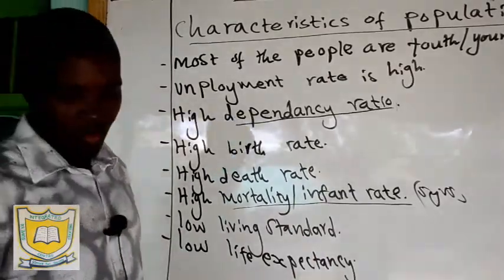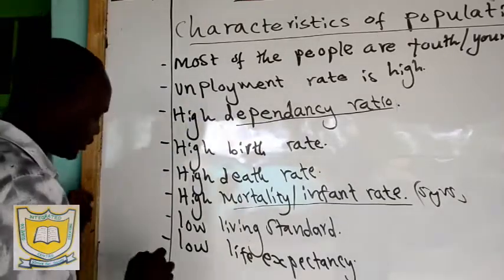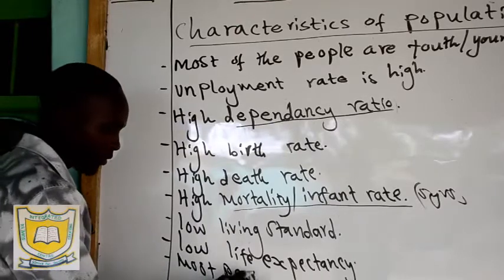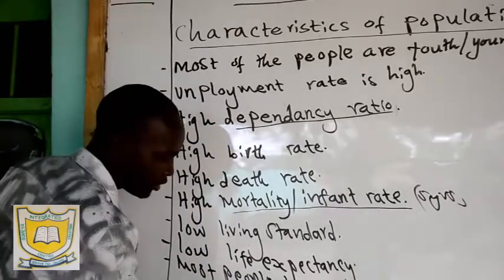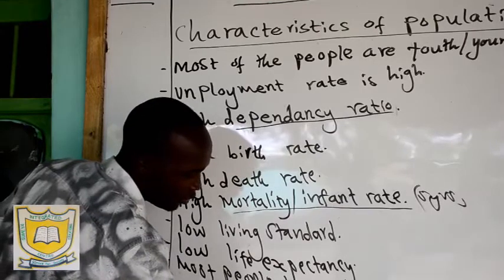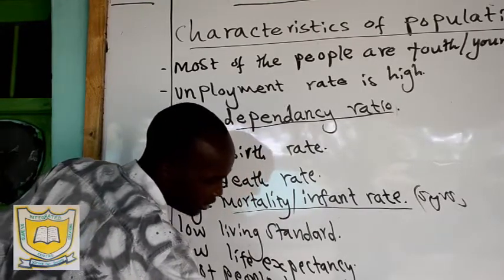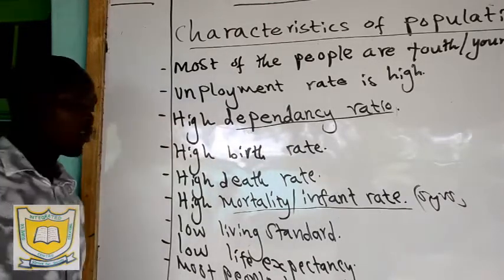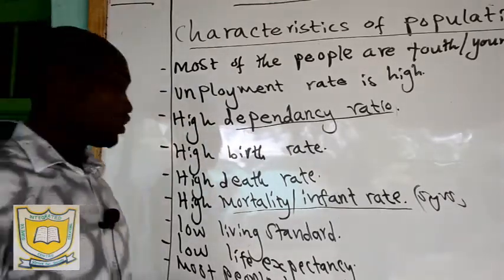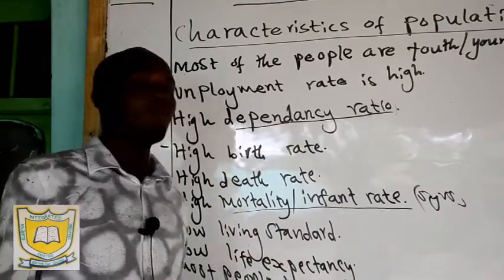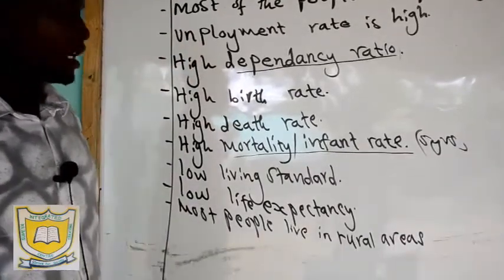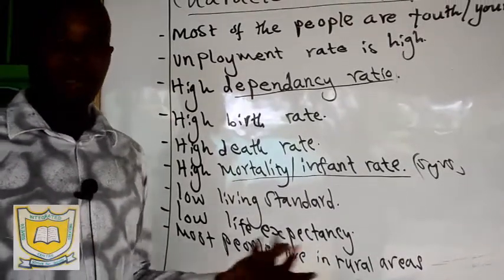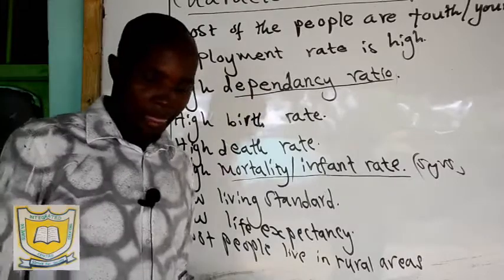And then we have also that most people live in rural areas. Most people live in rural areas. In other words, rural areas are highly populated compared to other areas. When you go to India, you'll find most of the people live in rural areas practicing farming activities and so on.